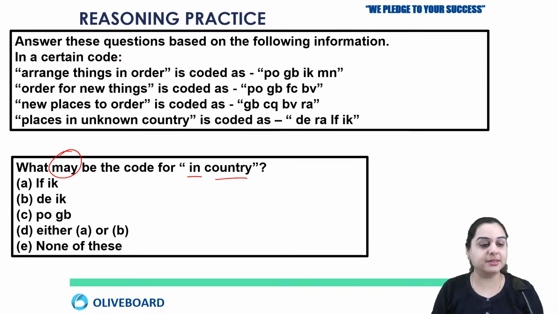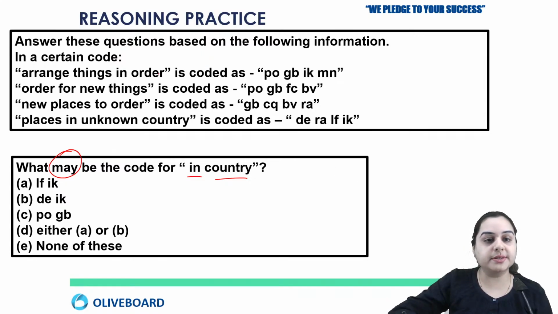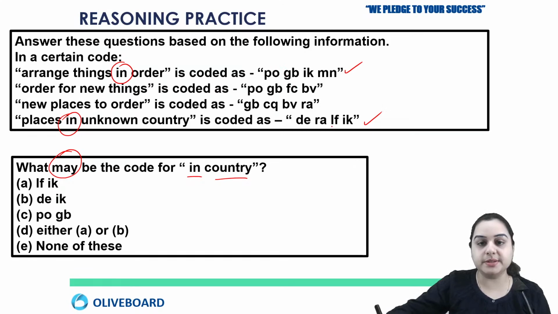Okay, Eva has answered. Okay, so first we need to check where is in. In is given in the first and last statement. So which code is there in first and last? See, PO is not common, GB is not common, IK is common in both. MN is not common. So IK should be there in the answer. But if I check this country, which is given only in the fourth statement, the code for country should also be given only in the fourth statement. So the first code is DE, which is not given anywhere above. Next we have RA, which is given already. Next we have this IF, which is not given anywhere above.